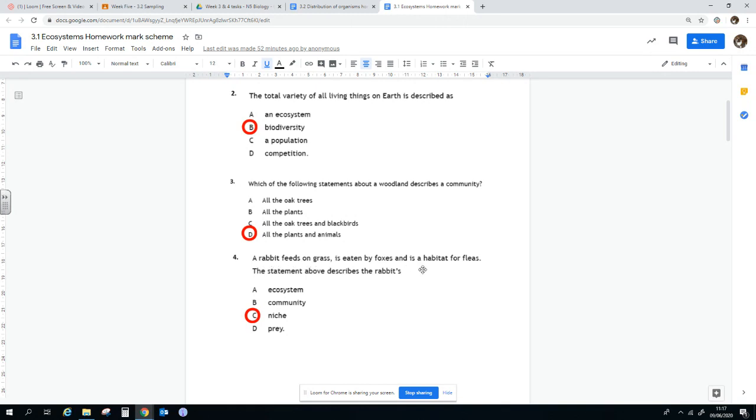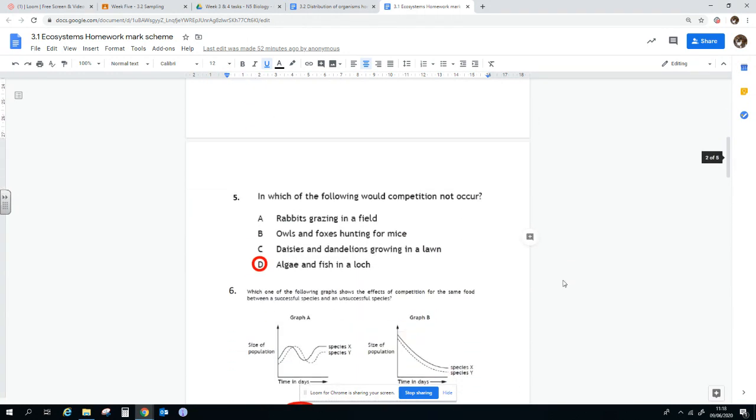And a rabbit feeds on grass, is eaten by foxes, and is a habitat for fleas. That sounds like a niche, because that is, in my vernacular, the hole that the rabbit leaves in the ecosystem if you take it out. It would no longer eat the grass, it would no longer be eaten by the foxes, and it would no longer be a habitat for fleas.